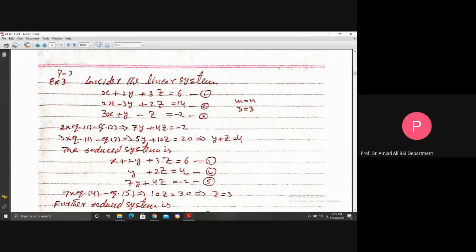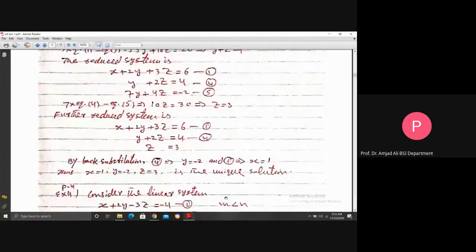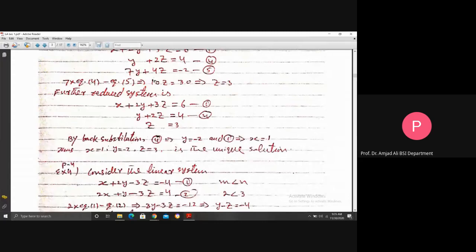So, these are three equations. If you eliminate y from 4 and 5, multiply 4 by 7 and subtract equation 5 from that, you get 10z is 30, z is equal to 3. The further reduced system is the first equation, the second simplest equation, and the third, z is equal to 3. Now, by back substitution, if you put 3 for z, you will get the value of y as minus 2. And put the values y is minus 2, z is 3 in equation 1, x is 1. Thus, x is 1, y is minus 2, z is 3 is the unique solution here.